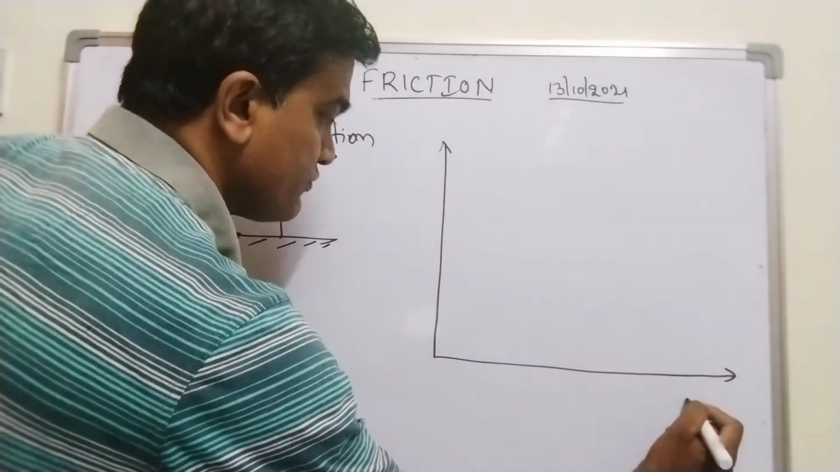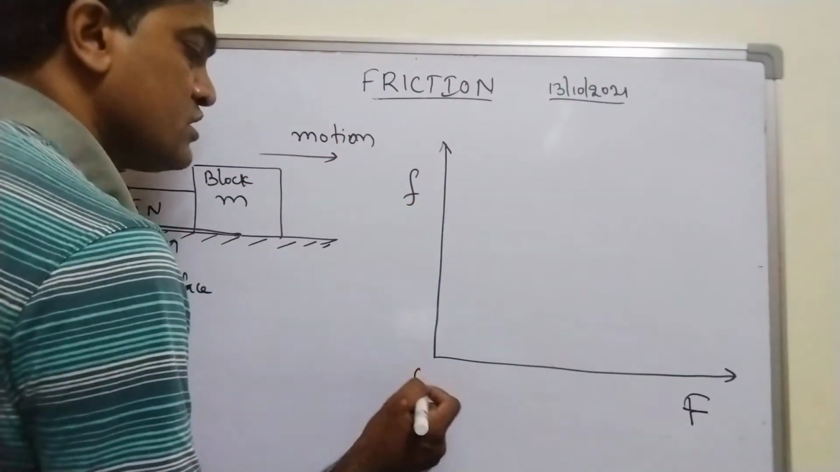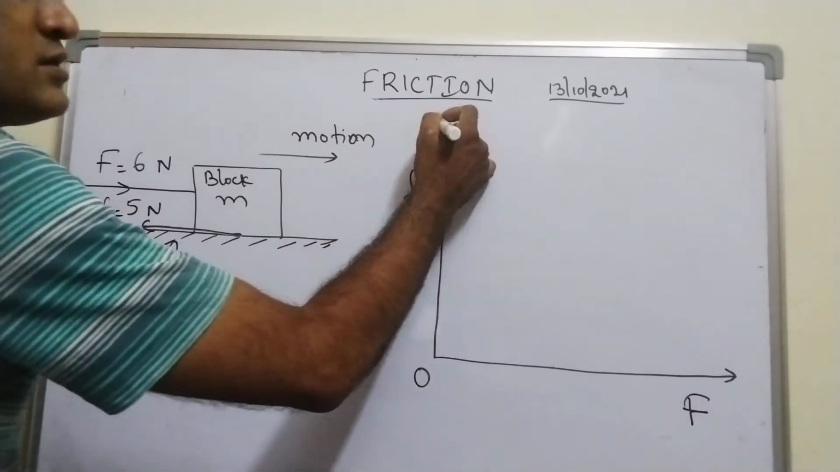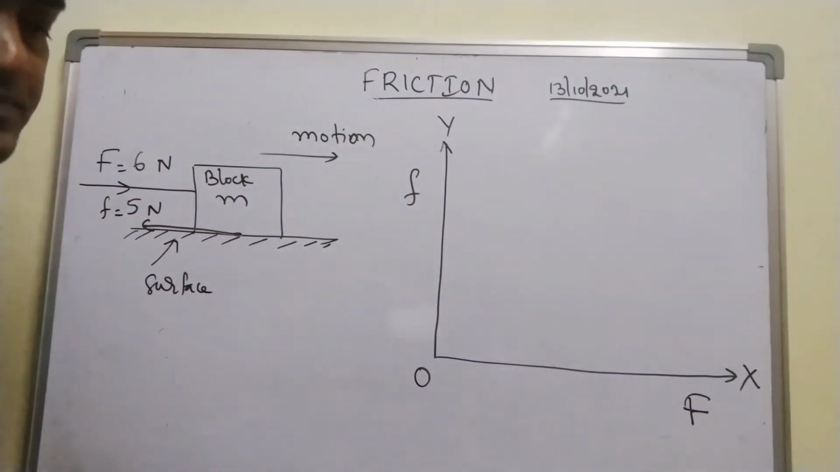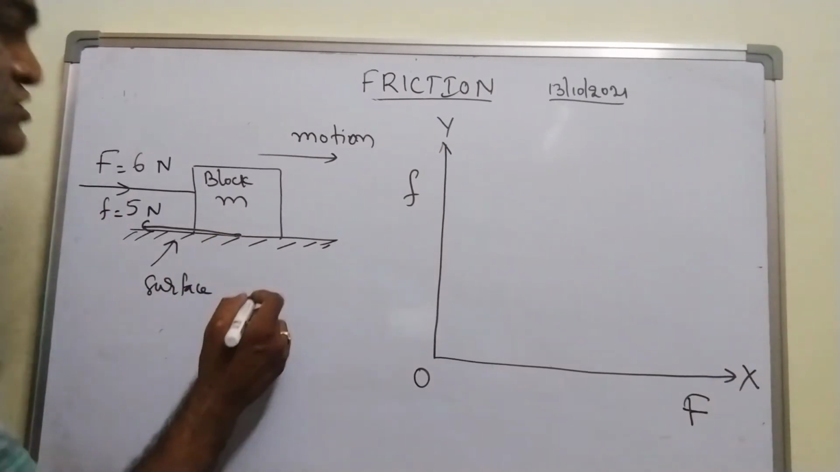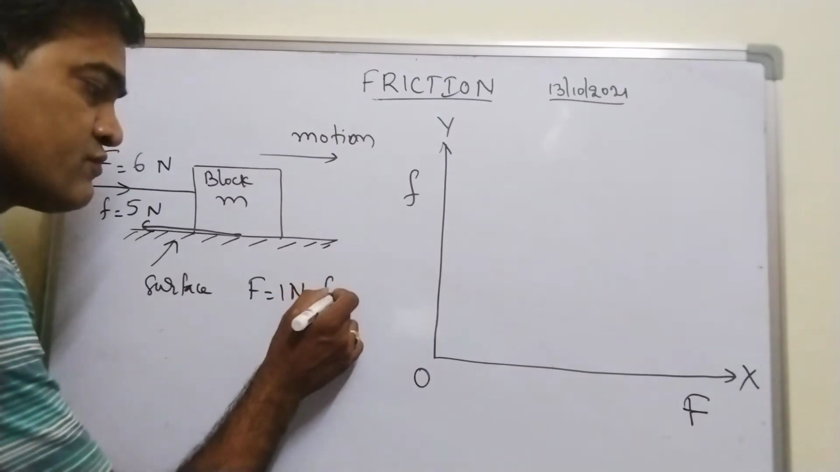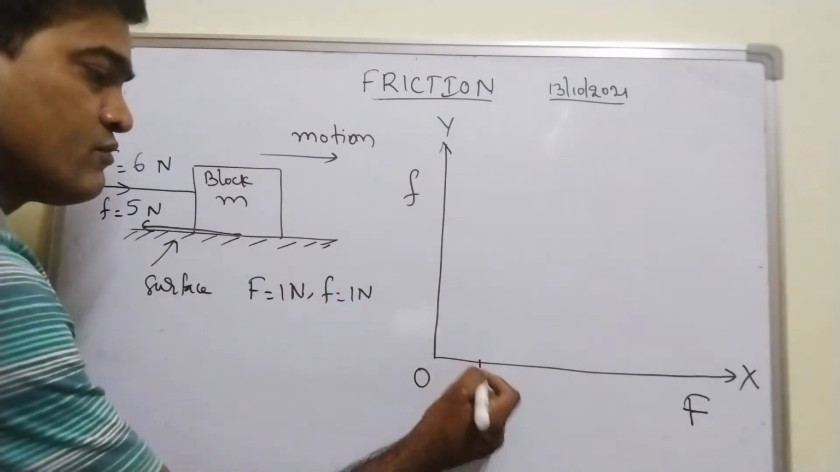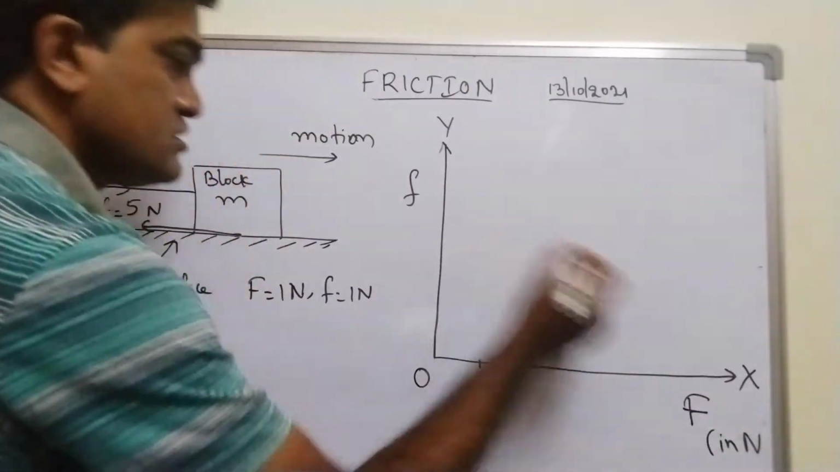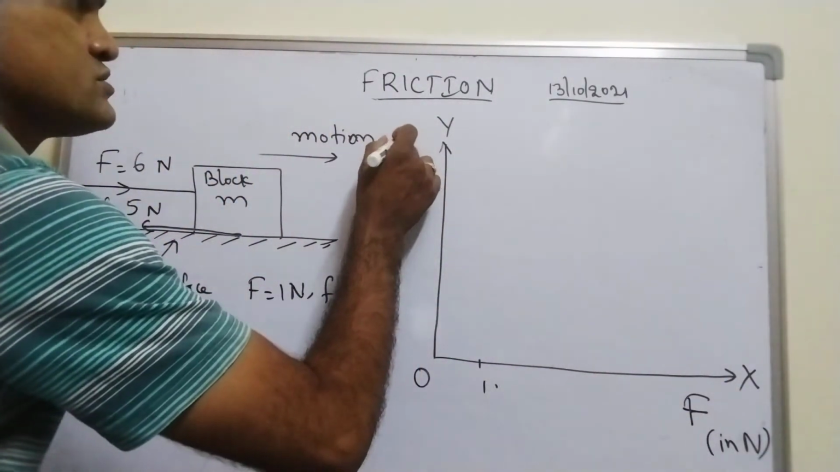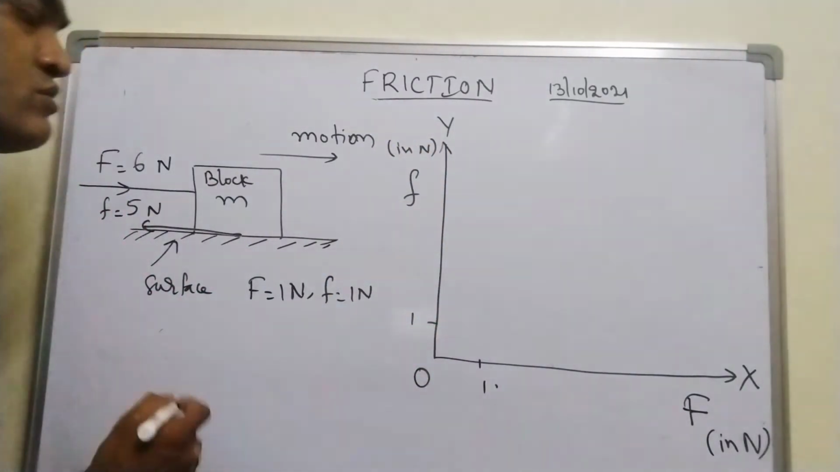Now this is applied force. Capital F is applied force. Frictional force is taken on y-axis, applied force is taken along x-axis, right? నాకు 1 Newton కి ఎంత వచ్చింది? When I apply a force of 1 Newton, I got frictional force as 1 Newton. అంటే 1 Newton కి, okay, this is in Newton, this is also in Newton. Frictional force, because unit of force is Newton. 1 Newton కి 1 Newton వచ్చింది.